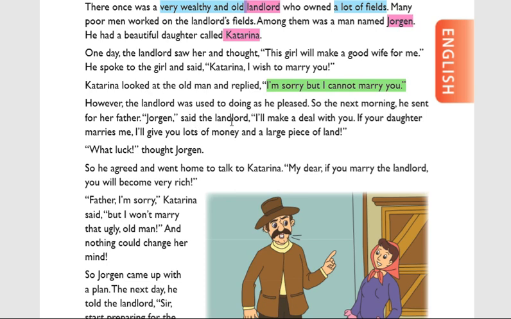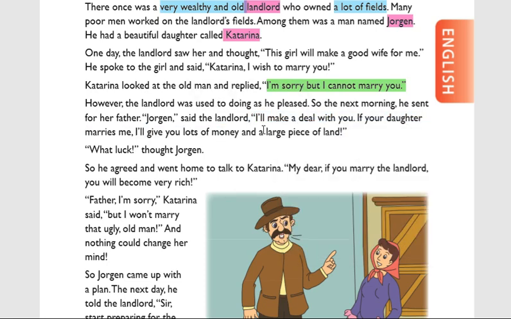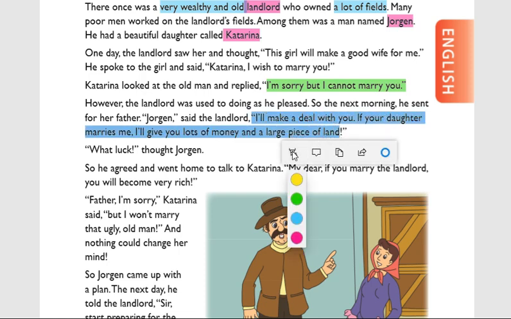"Jorgen," said the landlord, "I will make a deal with you. If your daughter marries me, I will give you lots of money and a large piece of land." So this is the agreement, their deal. What is the deal?